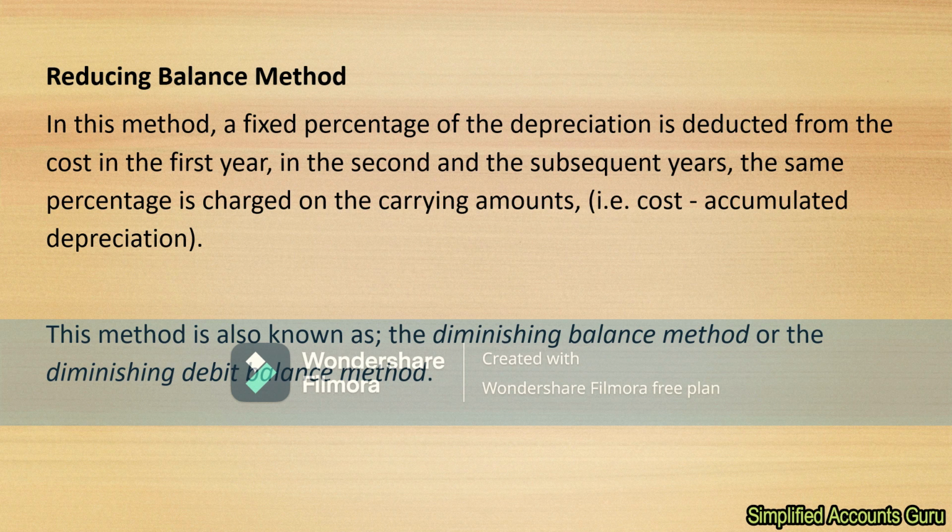So the same percentage is being charged on the carrying amounts. Now the carrying amount, we had already said, is the cost minus accumulated depreciation. So at each and every stage, you just pick the original cost, minus the accumulated depreciation up to the point at which you are now expected to calculate your depreciation.